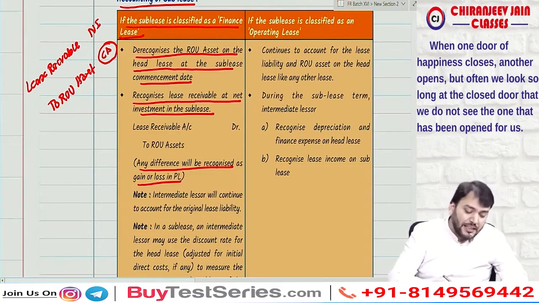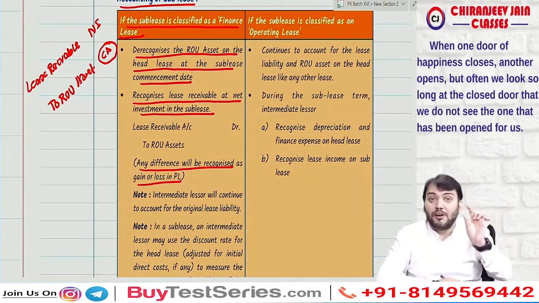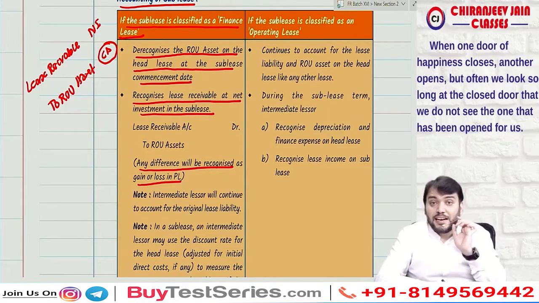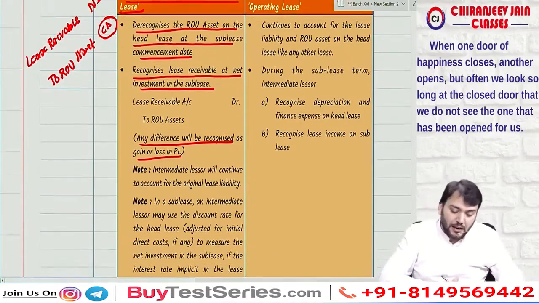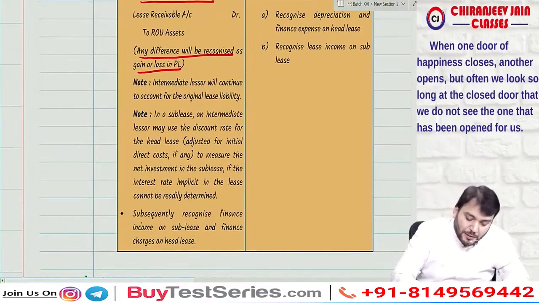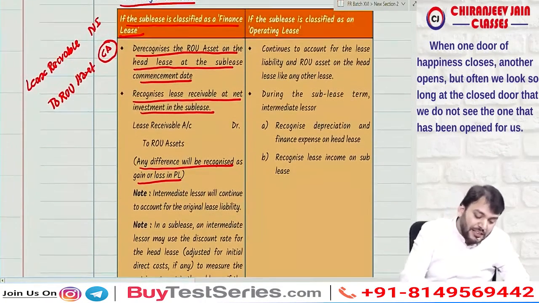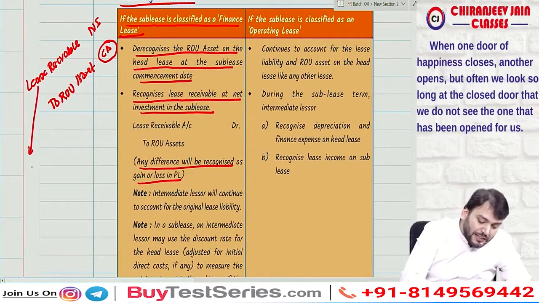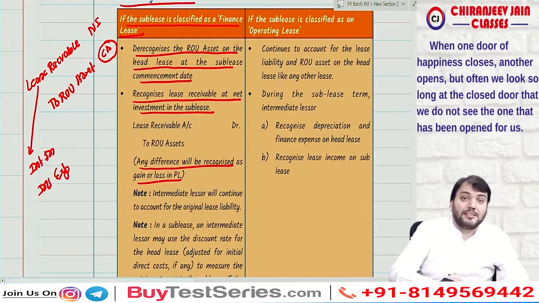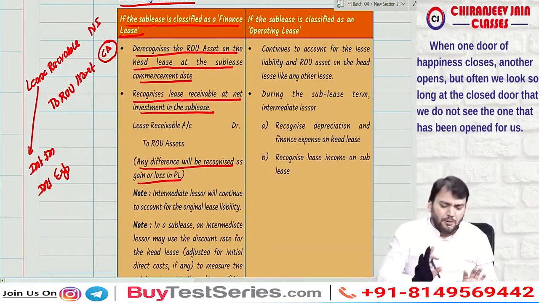Correct? And can I say the intermediate lessor will also have one lease liability for the head lease. There will be lease liability. Understood? So subsequently, the intermediate lessor will recognize interest income on the sublease and interest expense on the lease liability. I hope you have understood.